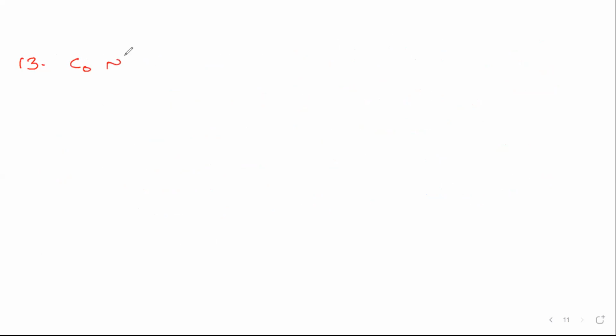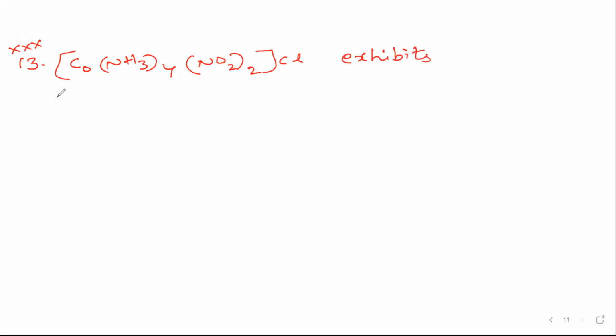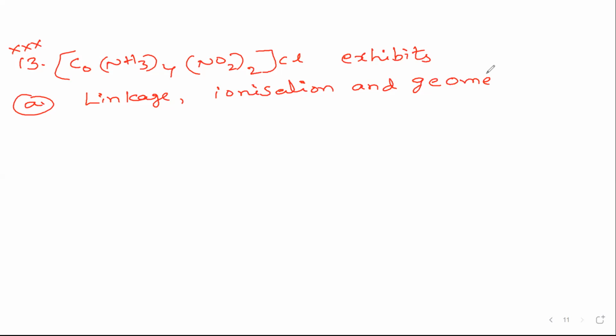Co(NH3) taken 4 times, NO2 taken twice, and Cl outside. This question is very, very important. As I told you, I'll discuss isomerisms. It exhibits: option A, linkage, ionization, and geometrical isomerism.